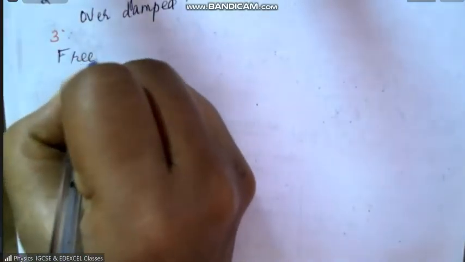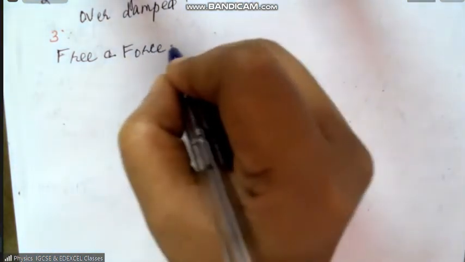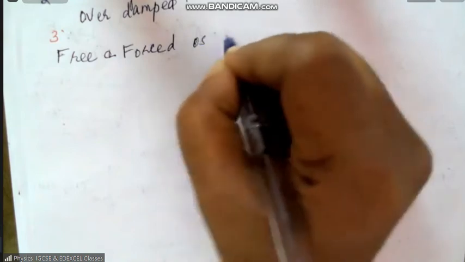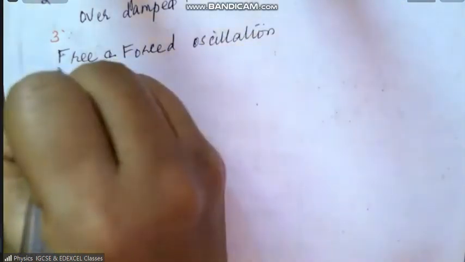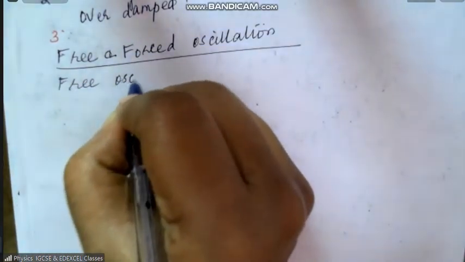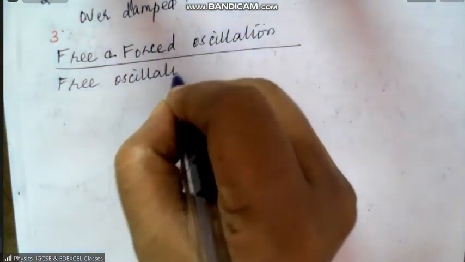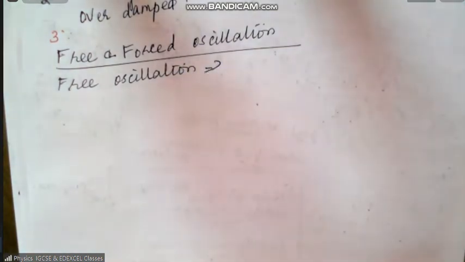Free and forced. Okay, what is free oscillation? Free oscillation is also called a natural oscillation.